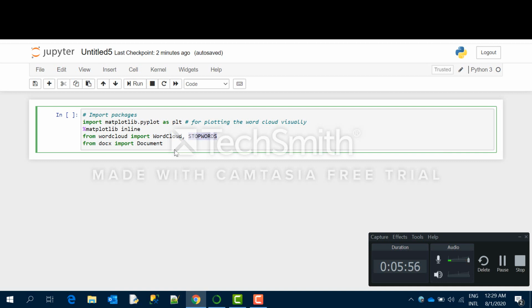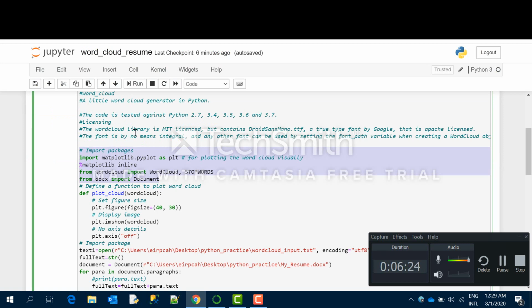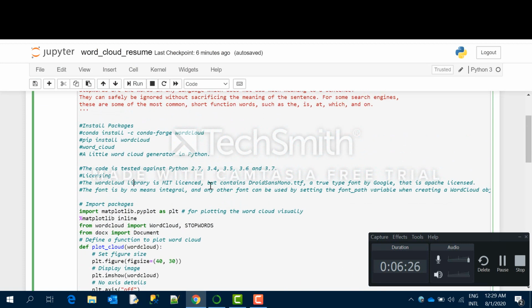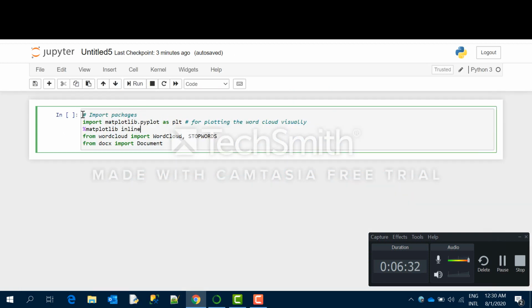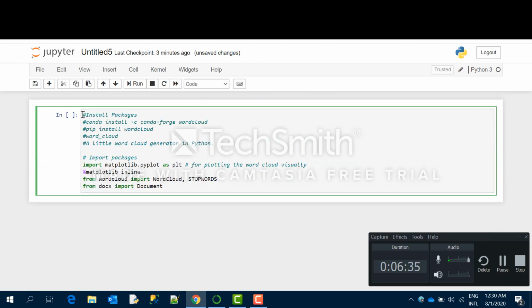And as you are using your resume in a Microsoft Word document, to deal with a Microsoft Word document in Python, you need to use this particular docs library. You need to import this document package. So these are the three things you need. If you are doing it only for a text file, you don't even need this third one, docs. You only need these two. To import these three, you first need to install them in your Python in your system. So I will show you the installing code in case you are new and you don't know how to install it.